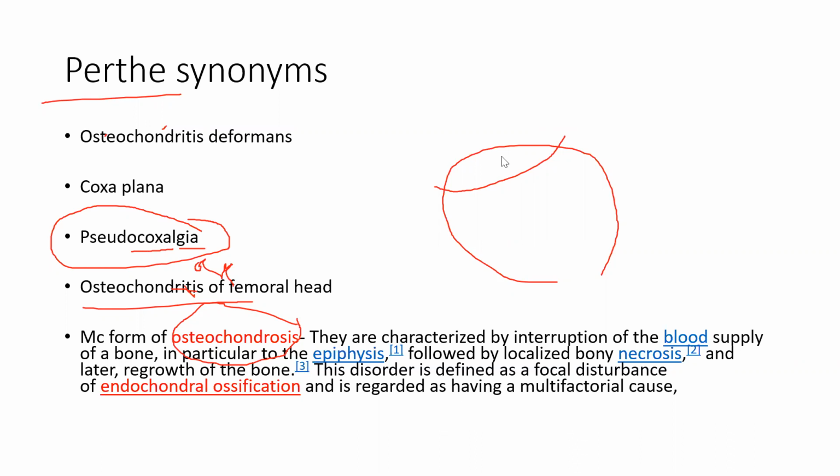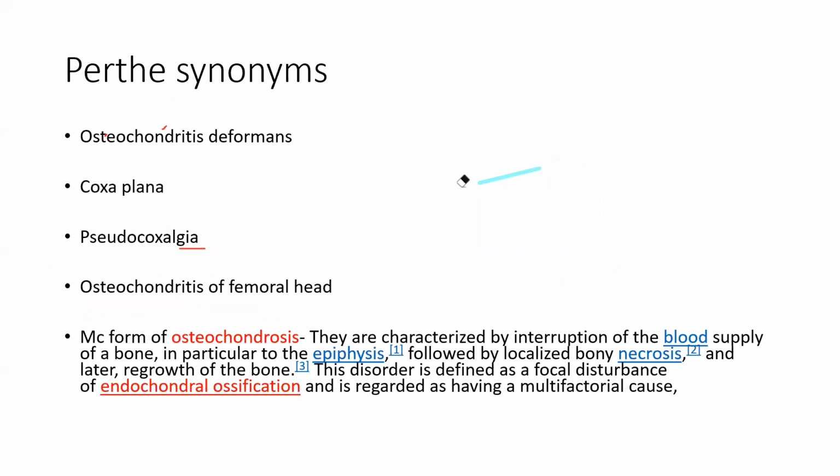So coxalgia means painful hip, pseudocoxalgia means painless hip. So avascular necrosis in children, in Perthes, is painless. So P for Perthes is a painless problem of the hip joint. Okay. So there is no pain. So how will you diagnose if there is avascular necrosis going in the head in a pediatric patient? How will you detect it?